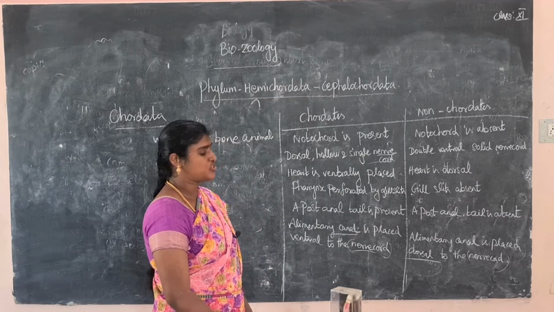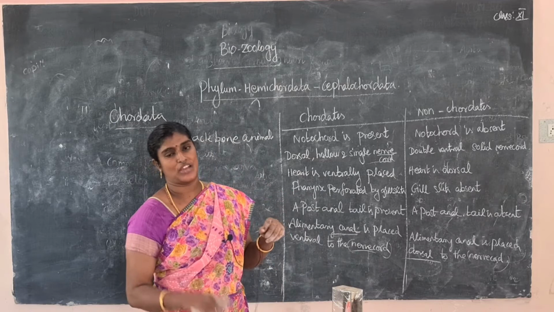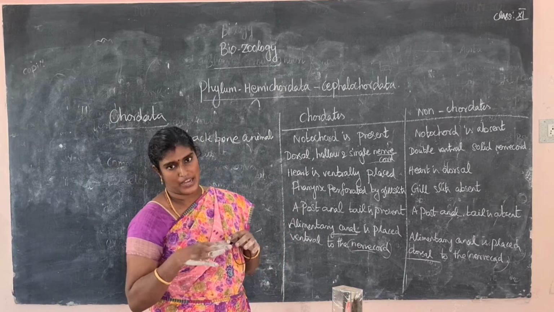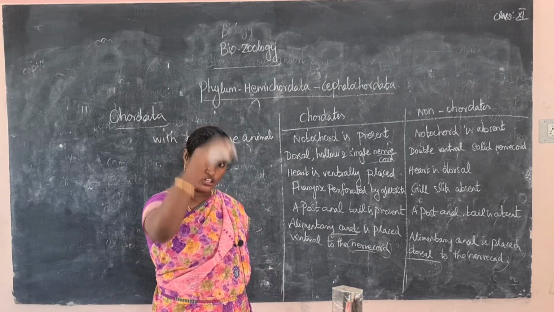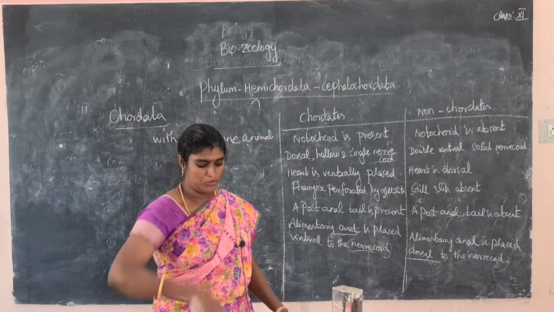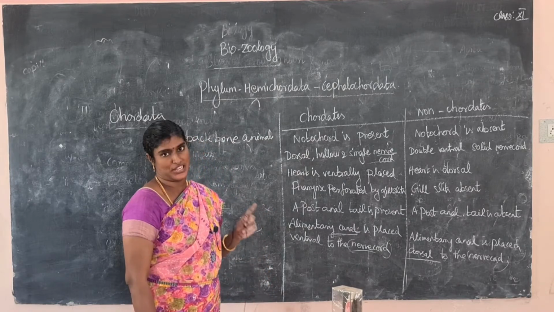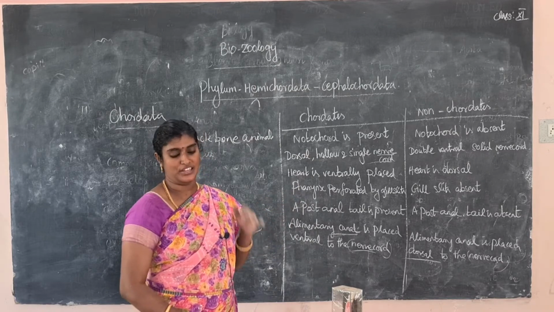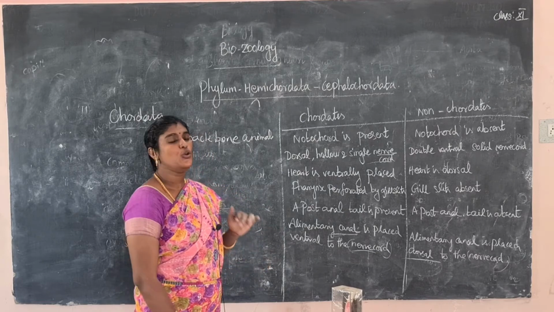Next, in Chordata the first main character is the presence of an elongated notochord. The notochord can be replaced by the vertebral column. What do they call the vertebral column? The backbone, the series of vertebrae in our back. Next, in higher vertebrates the nerve cord is present. Next, pharyngeal gill slits are present in Chordata. Okay, so next phylum.